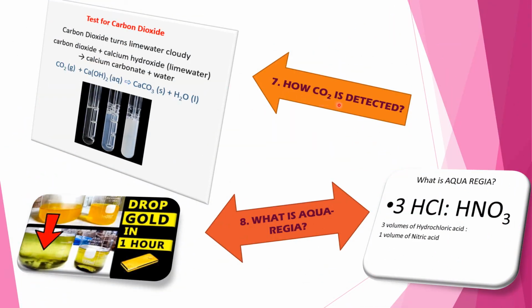Question number 7. How is CO2 detected? CO2 is detected from its acid property. Lime water is basic in nature. CO2 reacts with lime water. This reaction is similar to that occurring between CO2 and NaOH. On passing CO2 in lime water, calcium carbonate is formed. Calcium carbonate is insoluble in water, so lime water becomes turbid first. When excess CO2 is passed into the solution, calcium carbonate is changed to calcium bicarbonate, which is soluble in water. Thus, the solution becomes clear again.